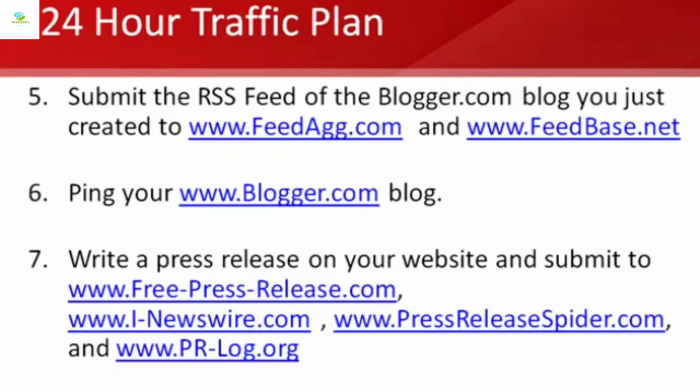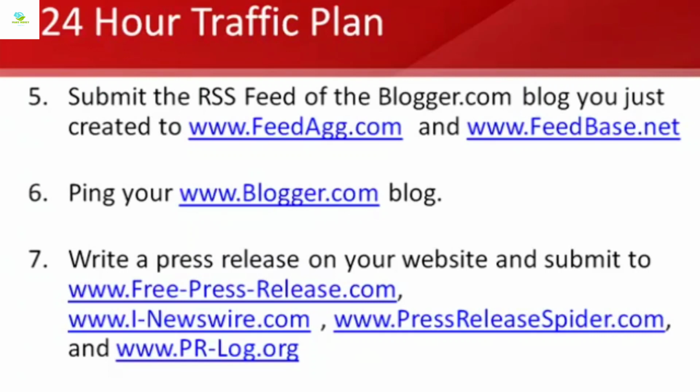But if you can't think too creatively, at least come up with, even if it's the most boring news angle, your main keyword phrase up there, and those sites will rank high in the search engines. I'm not saying you shouldn't have passion when you're doing your press release, but you don't have to wait till you have the biggest news story in the world. And there are 4 press release sites I have listed here. There are literally hundreds of them out there, but what is so powerful about these 4 sites is that they get indexed really, really quick in the search engines.